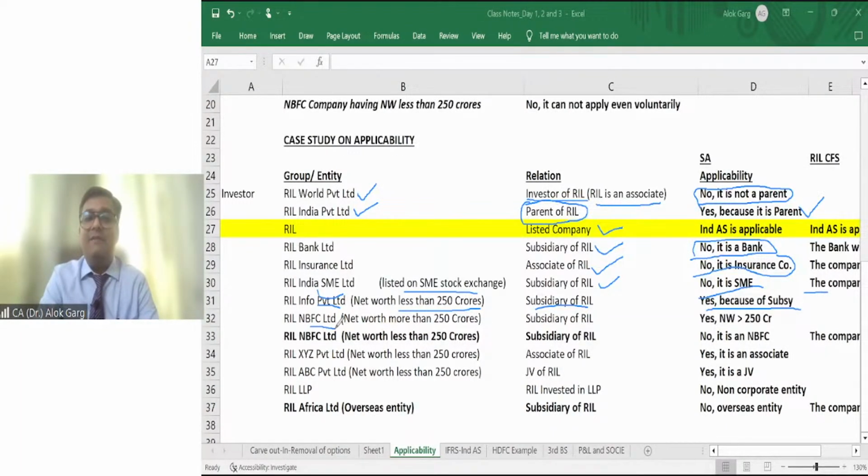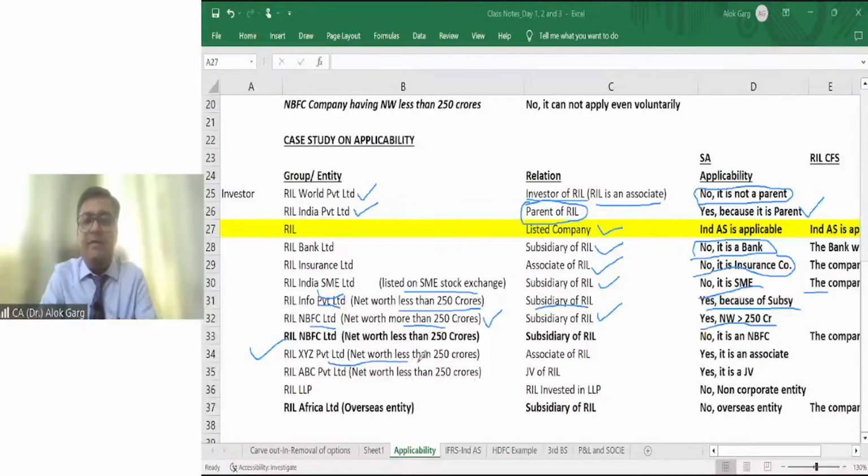RIL NBFC Private Limited, net worth is more than 250 crore and it is a subsidiary. Doesn't matter. For NBFC companies, not because it is a subsidiary, but because its net worth is more than 250 crore, Ind AS is applicable to this entity, right? So friends, for NBFC, the rules are separate. Friends, I'll take this part later on. Before that, I'll take the remaining part.